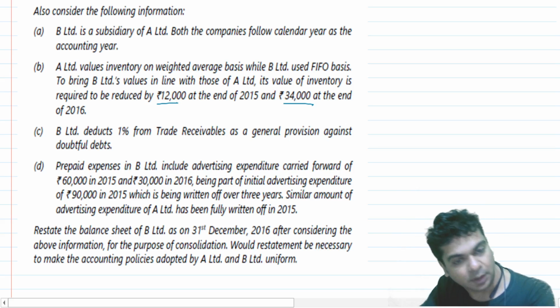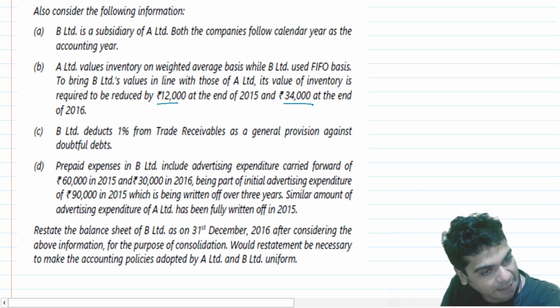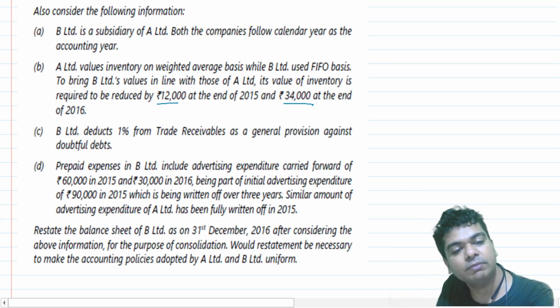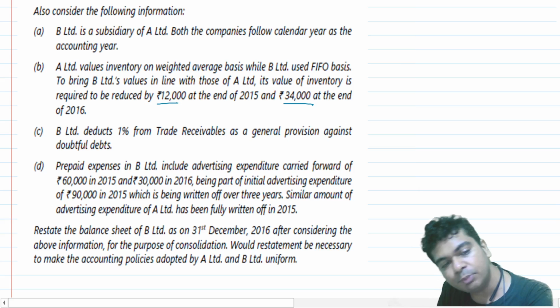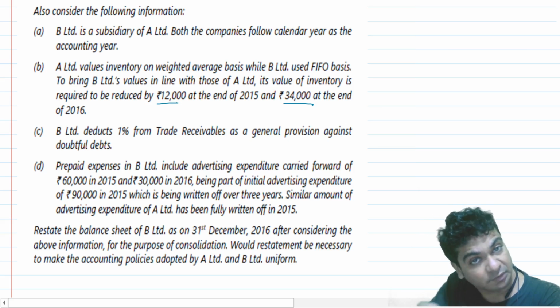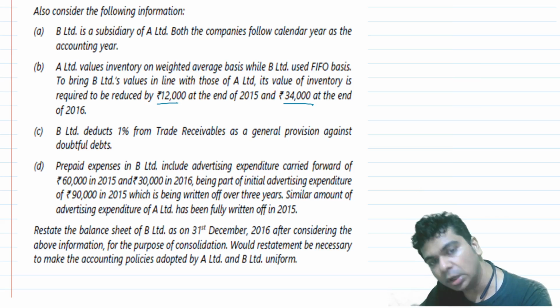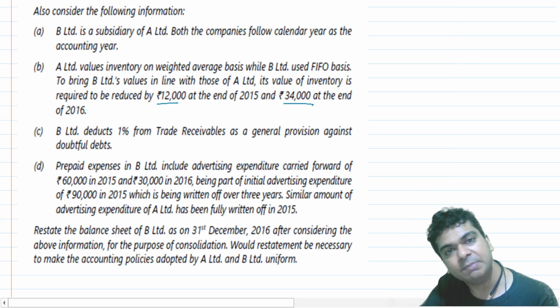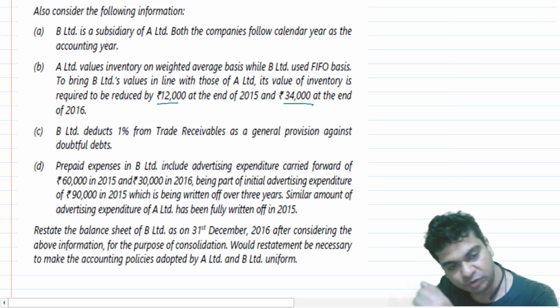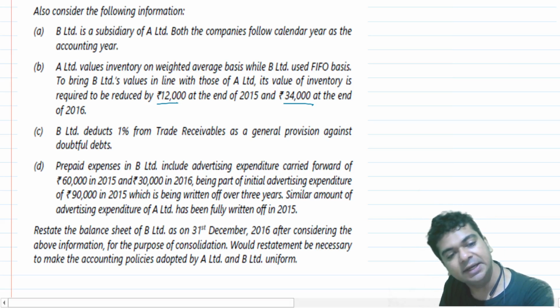That's what they say. Similarly, they are saying that B Limited deducts 1% from the trade receivables as a general provision against doubtful debts. No such information is given for the parent. That means the parent does not follow such accounting policy. So we will have to ask B Limited to reverse this provision. And finally, in D, they are saying